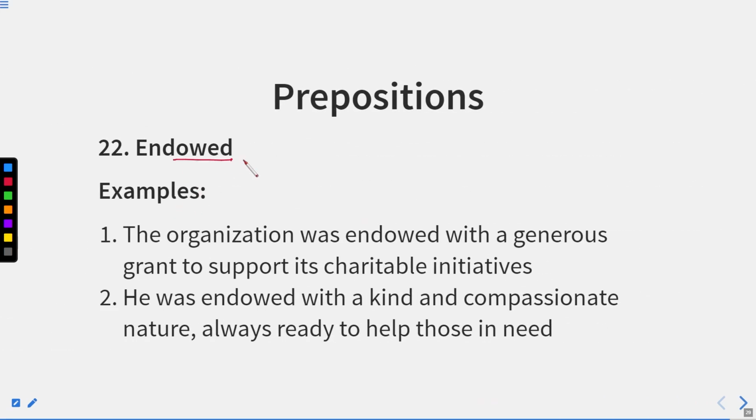Now endowed. So we use endowed with. The organization was endowed with a generous grant to support its charitable initiatives. He was endowed with a kind and compassionate nature, always ready to help those in need. So endowed with means to possess. He owned that particular thing or that quality. So whenever we possess any quality, we use the phrase endowed with.